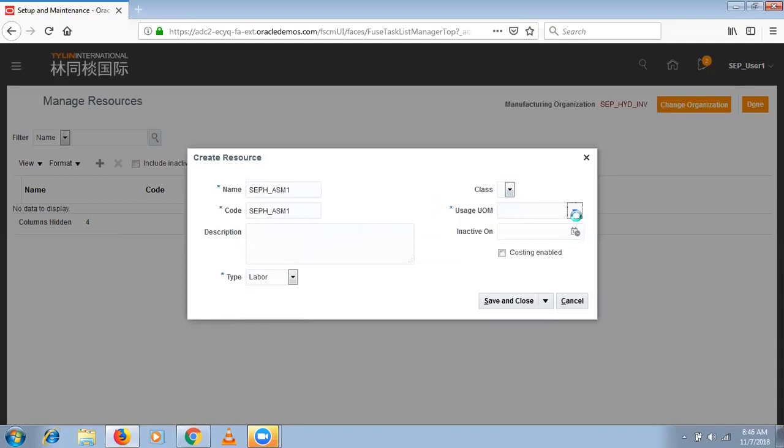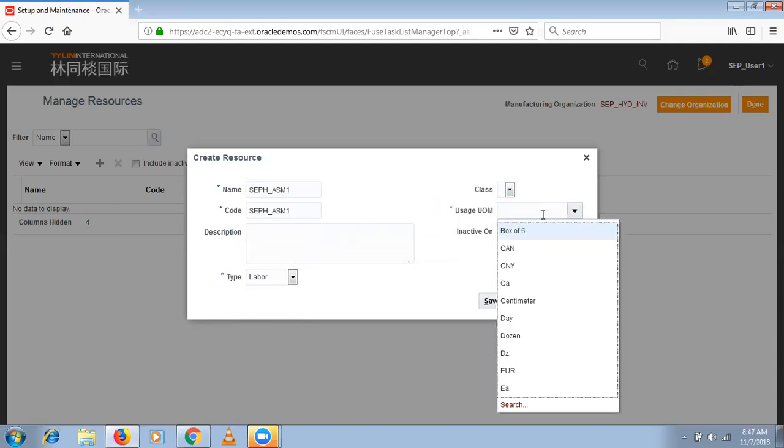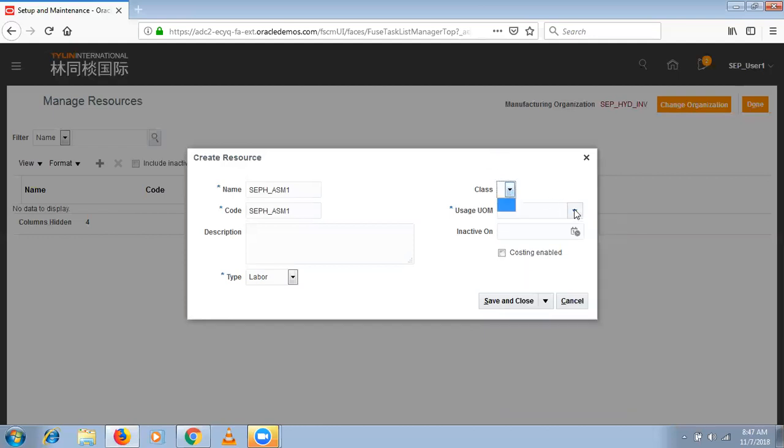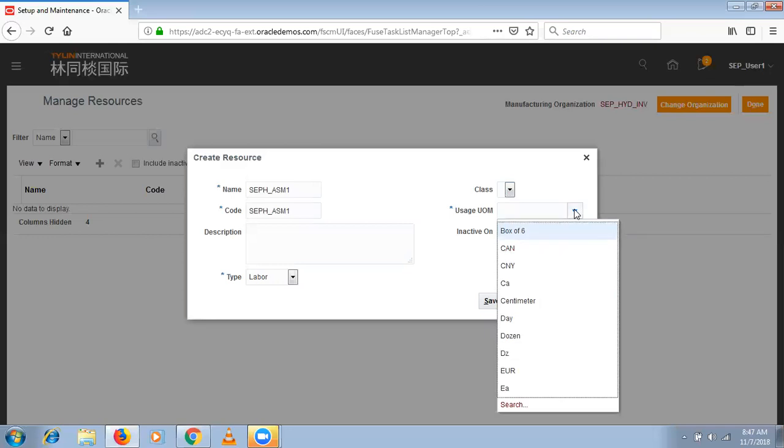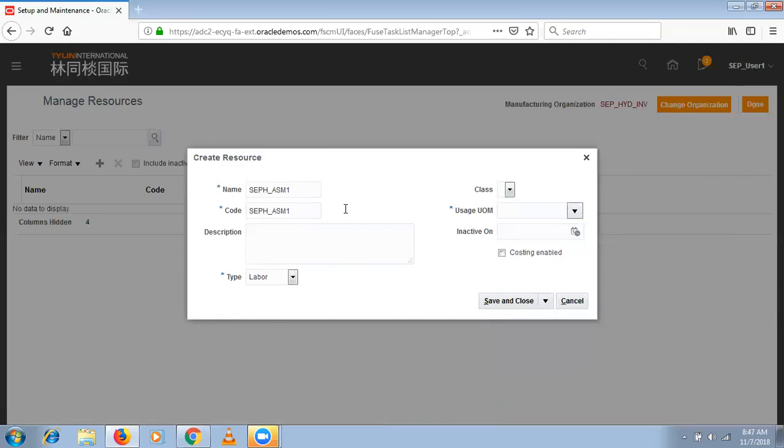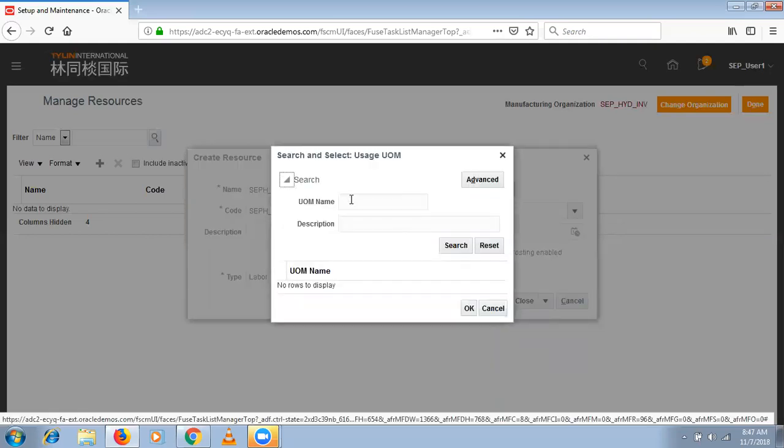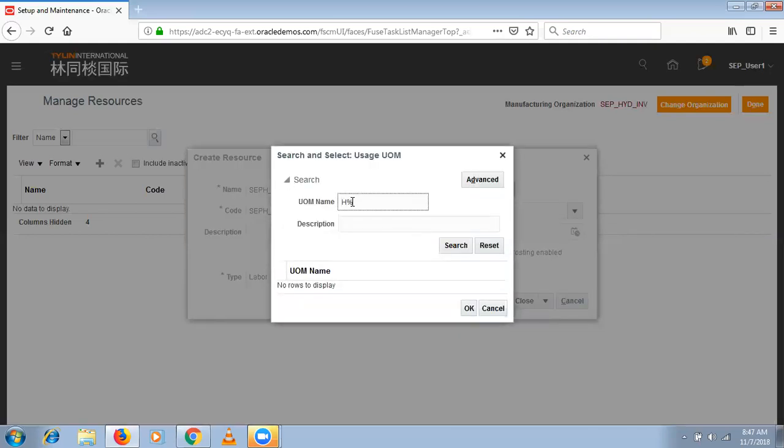Before that, we can define UOM classes and use those classes for the unit of measure, but we didn't define any classes for this. That is the reason at this moment I'm not going to choose one. So at this moment we'll choose only uses UOM, based on the hourly basis. Select H.